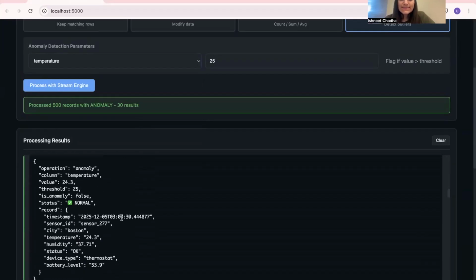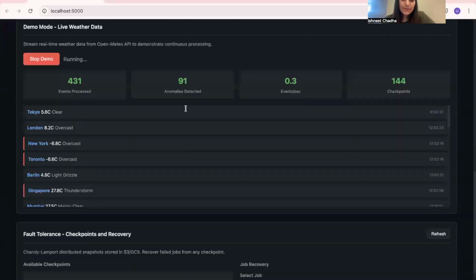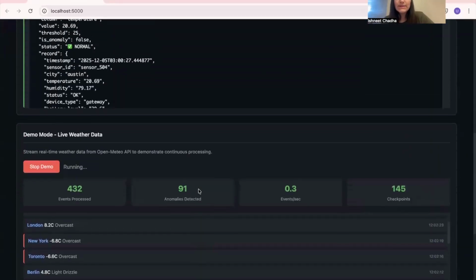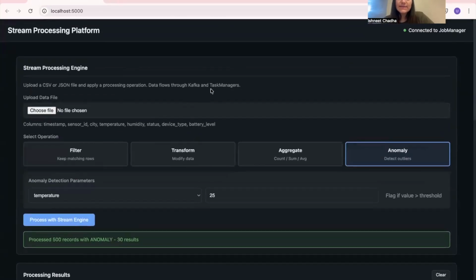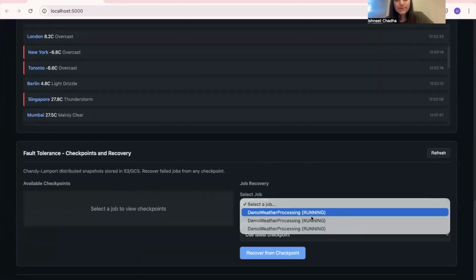Behind the scenes, this is running on a master worker architecture. A job manager is coordinating the job and checkpoints, and multiple task managers are executing the operator chains and keeping their local state in an embedded key value store. This system is continuously taking distributed snapshots so that if a worker fails, it can restore state and continue processing without losing or double processing records.